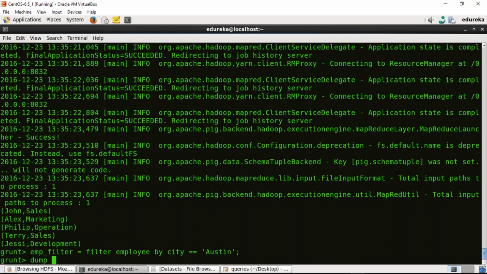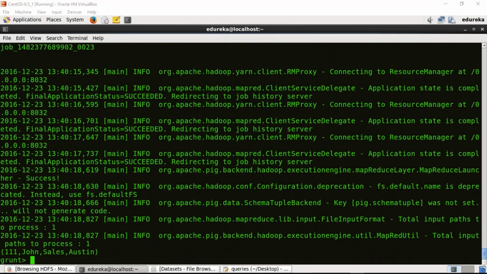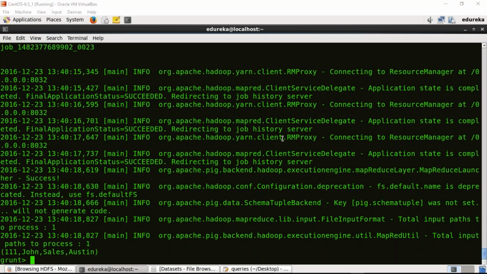Now we'll dump the relation, that is dump EMP underscore filter. So we have the result. We have only one person from Austin, right? Good. Now let's order the employees on the basis of their social security number.